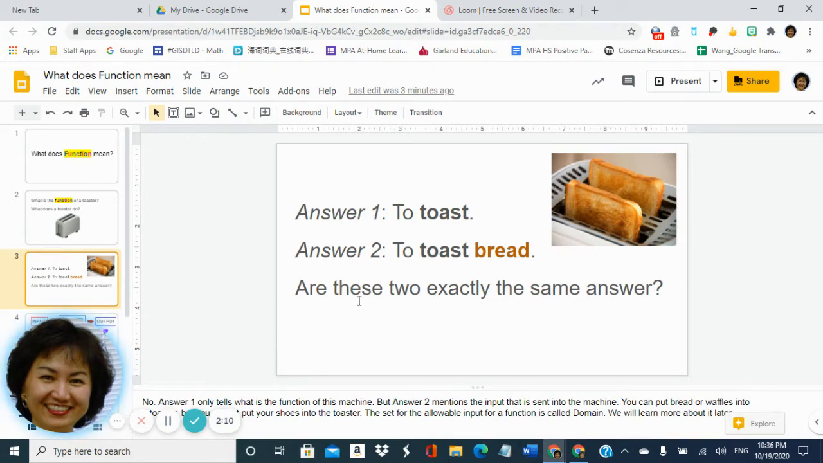We call that the domain. Domain means the set of all the allowable input to a function. That's a very important concept we will learn in the future. But right now, we are only learning the basic concept about function.